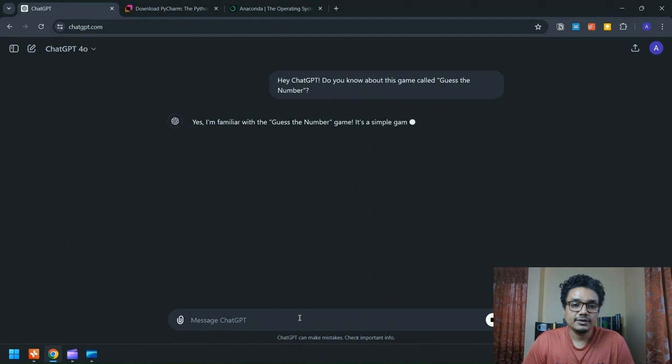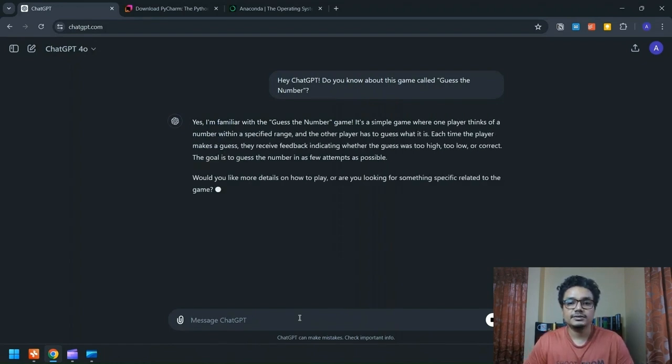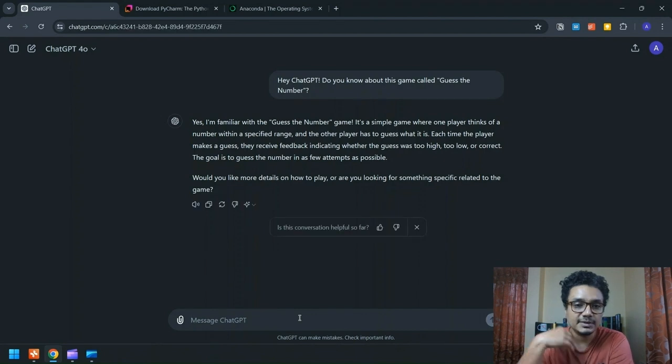And here we go. So, okay, ChatGPT is familiar with Guess the Number. Each time the player makes a guess, they receive feedback indicating whether the guess was too high, too low, or correct. Bingo. It exactly understands what the game is. So now, since we don't have to explain the logic of the game to ChatGPT, we can straight ahead go and ask ChatGPT to create the code for us.